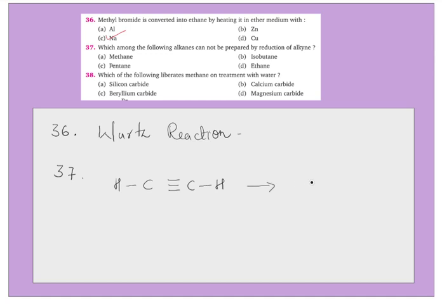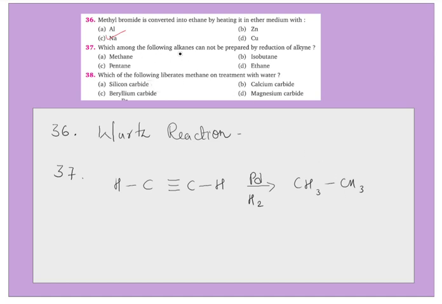Alkynes can be converted to alkanes by reduction. So we have to use a catalyst like palladium or platinum and hydrogen. It's also called reduction, or it's also known as hydrogenation, because you are adding hydrogen to that triple bond to form the alkane.